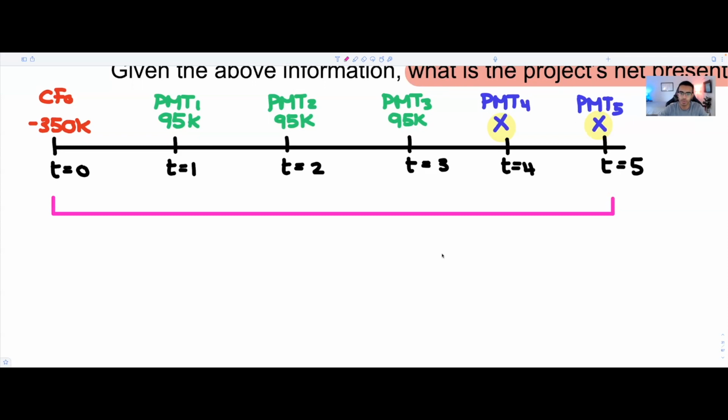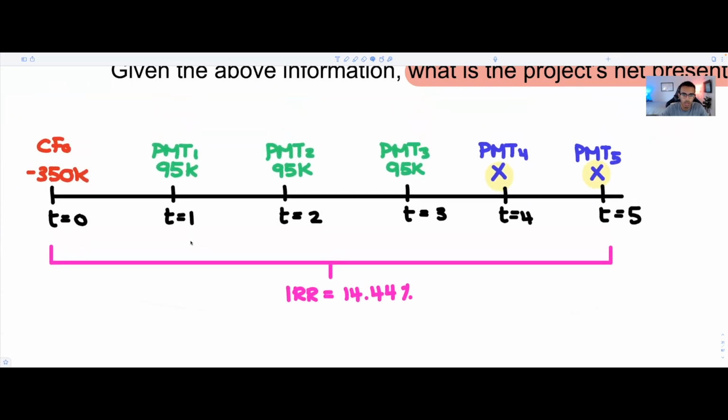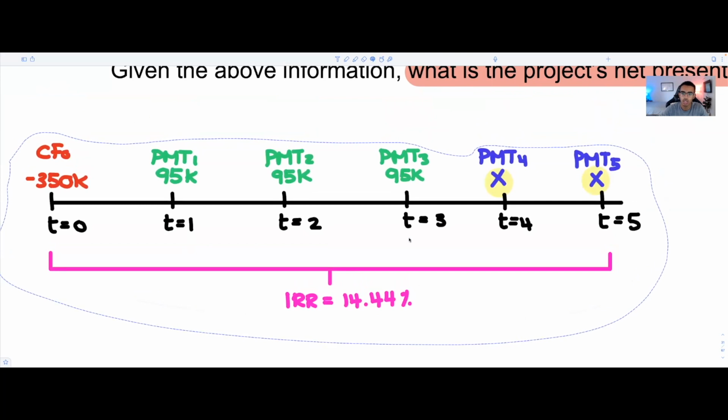Check this out. We were told that the IRR of this entire little project is equal to 14.44%. So what is this telling you? This is telling you that you could actually solve for the missing variable. And I'll show you how to do that in an effective way in just a second. This will be step 1.